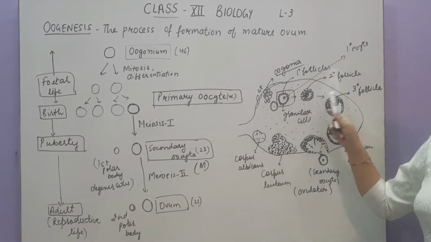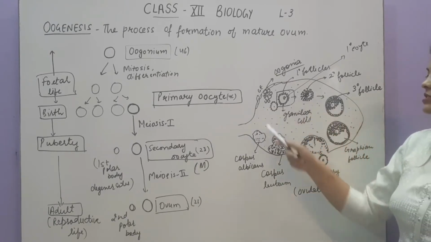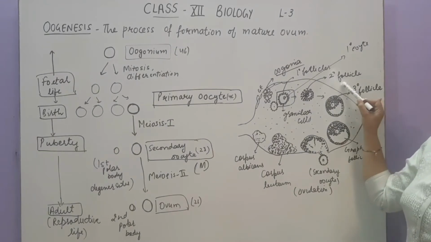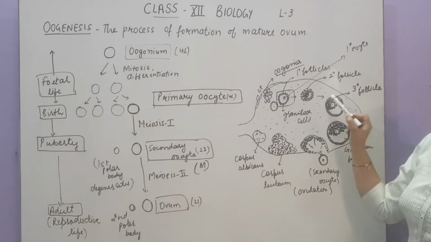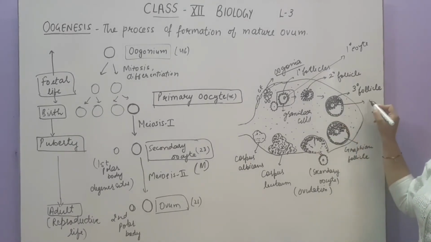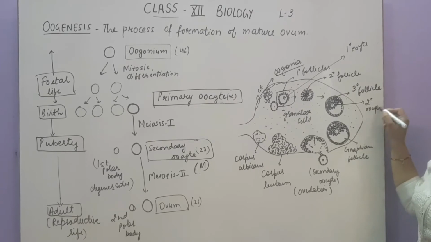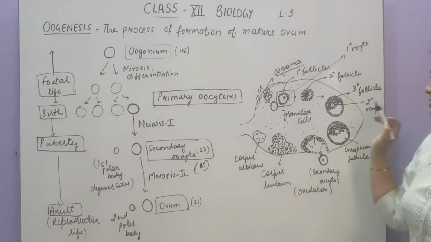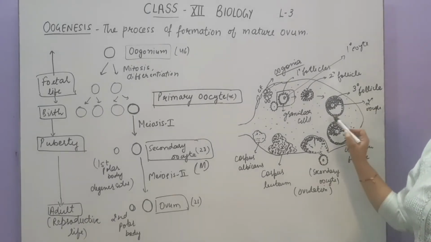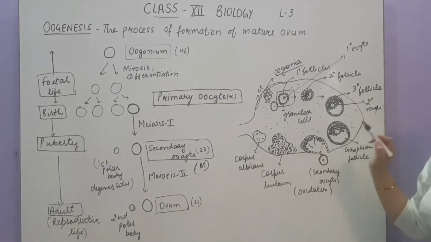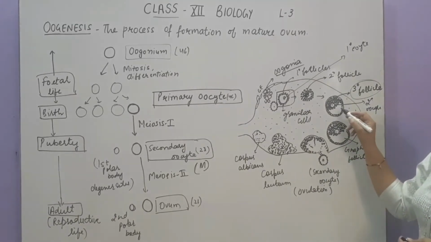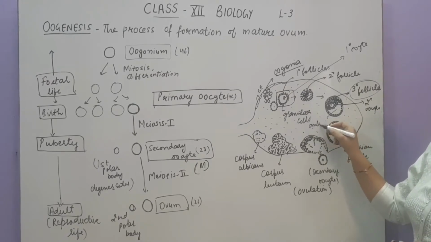Now this secondary follicle will be converted into tertiary follicle. This detail we will also discuss in the menstruation cycle when we study it. So this secondary follicle will be converted into tertiary follicle. Now the cell is there, you can see this cell, can you see? This is the secondary oocyte, because it has already developed from primary oocyte. These are the granulosa cells present around the secondary oocyte, and this structure is called tertiary follicle with a cavity in the center. This cavity is called antrum.